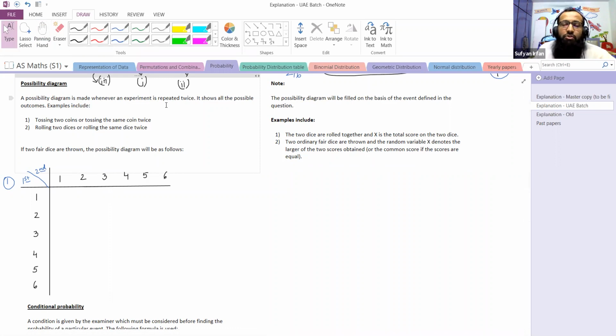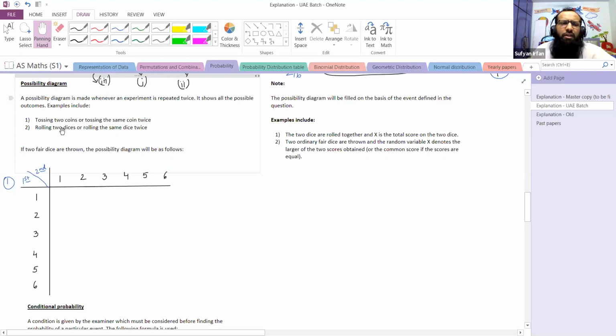However, at times drawing a possibility diagram just increases our work, and it is easier to solve the question without drawing one.